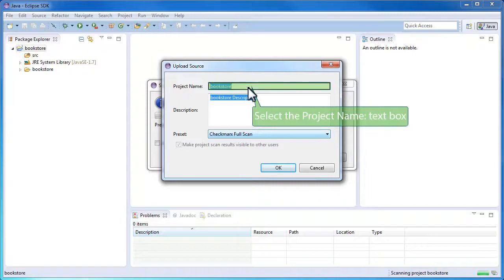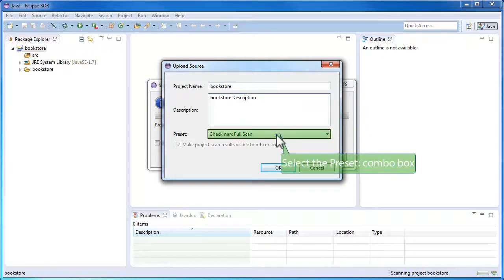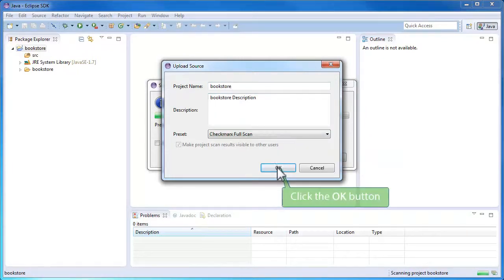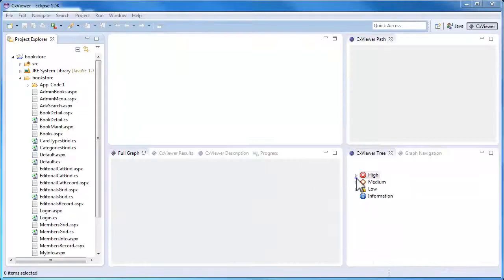Choose a project name, description, preset for security settings for the scan. While scanning, you can let the program run in background and continue with your regular day's work. Once complete, the actual code viewer will open.